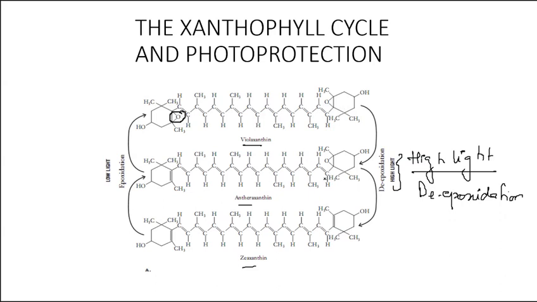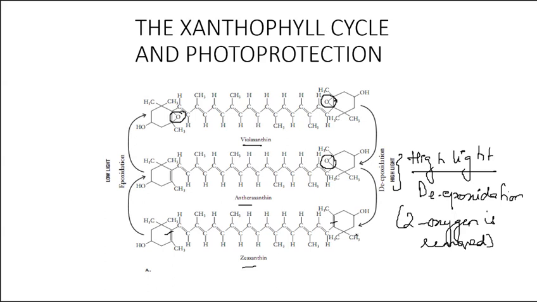One is removed to form antheraxanthin. In the second stage, another oxygen group is removed to form zeaxanthin. So two oxygens are removed in total. The intermediate is antheraxanthin and it finally leads to the formation of zeaxanthin.